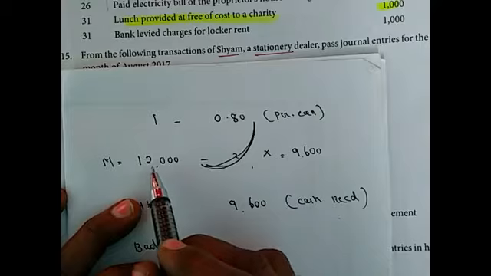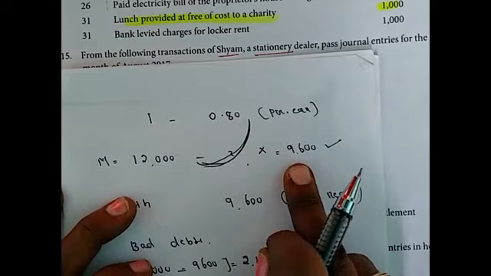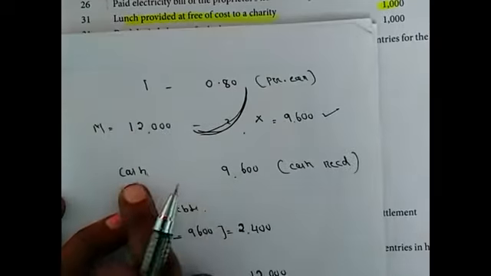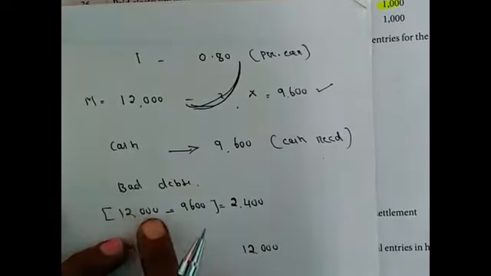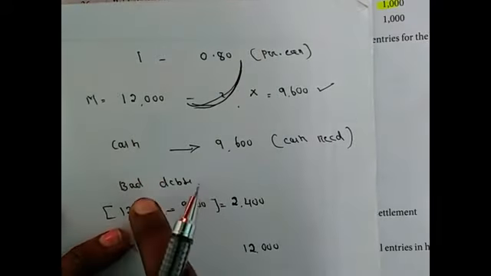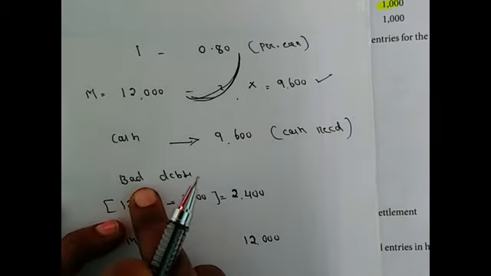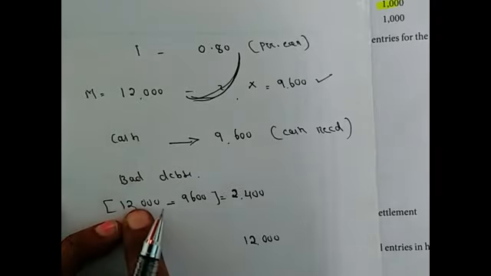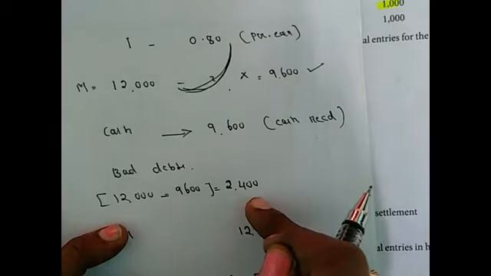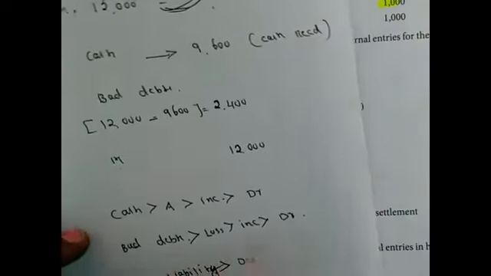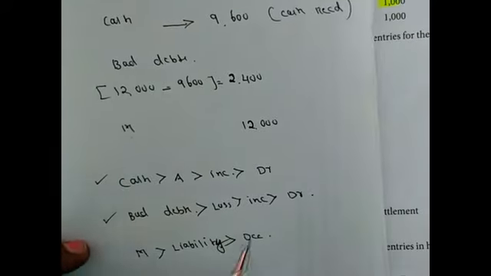Just multiply this 12,000 into 80 paise. So 9,600 we can get as cash from M. We can get only this much cash, 9,600. And bad debts, the remaining amount, should be treated as a loss for the business. So 12,000 minus 9,600, 2,400 is loss for business. So the involved accounts are cash account, bad debts account and M account.